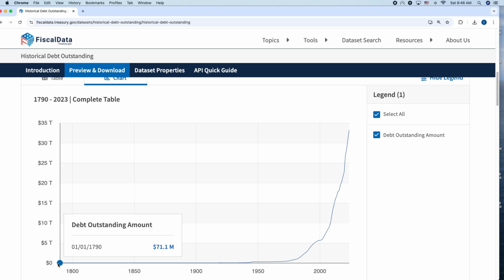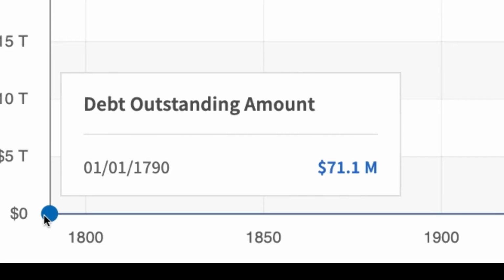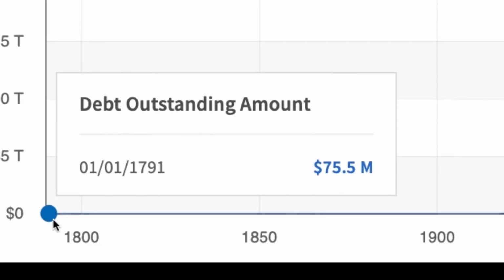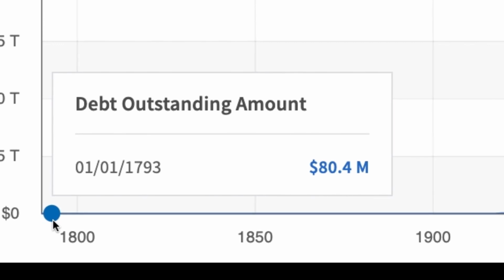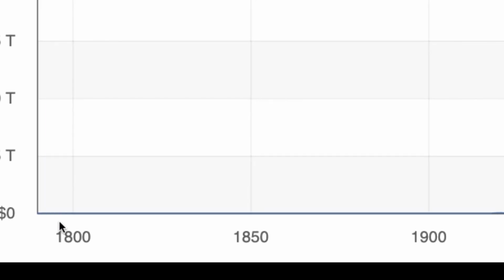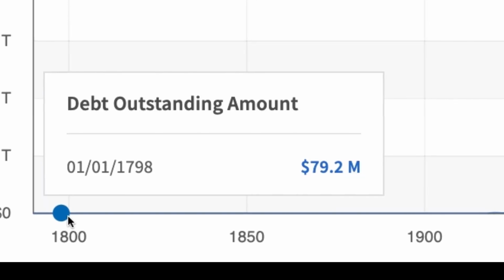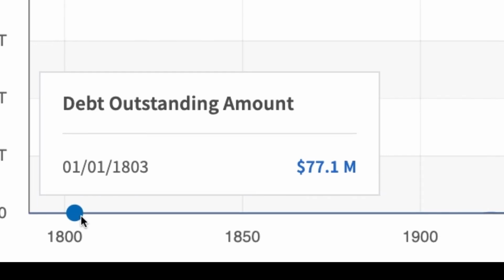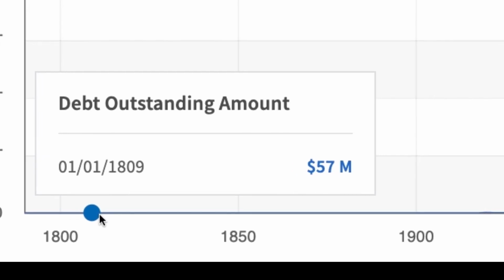So this is a really cool chart that shows the outstanding debt for the United States since 1790, almost back to the beginning of the origins of the country. But let's just look at that. It was 71.1 million in 1790, and then you can see 75 million the next year, 80 million a few years later. It kind of hung around there: 80 million, 80 million, 83 million, 77, 82, 57 million.